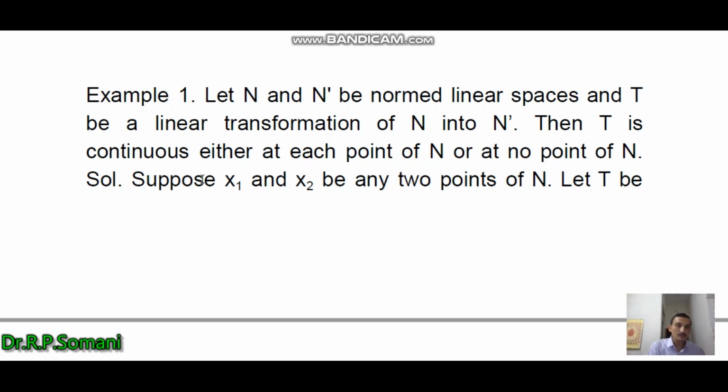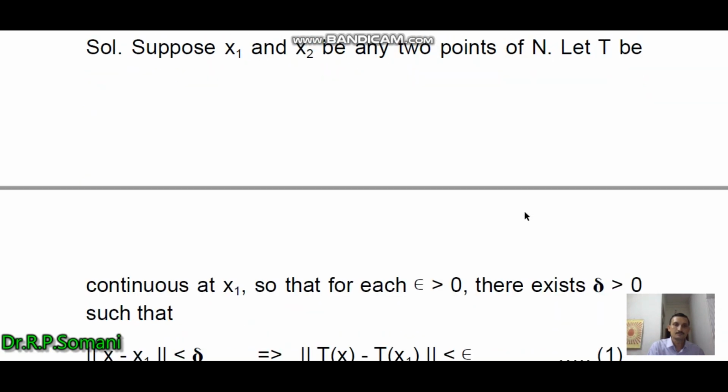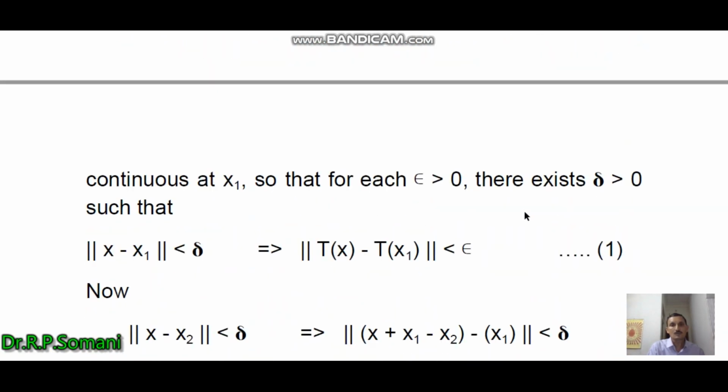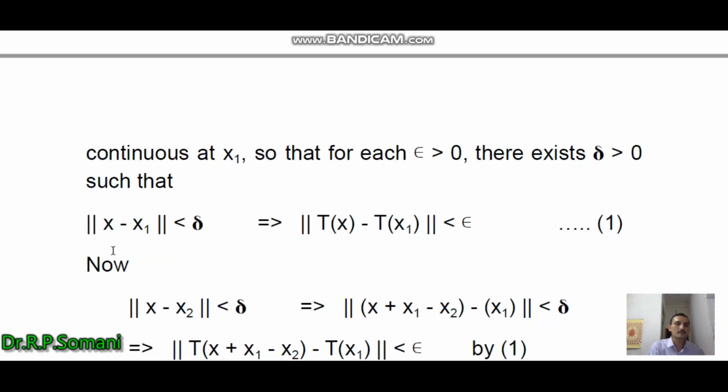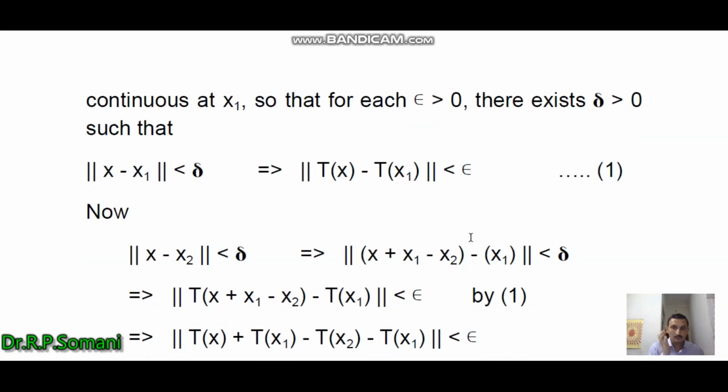So for the proof, suppose we are considering 2 points x1 and x2, any 2 points of N, and let T be continuous at x1. So by the definition of continuity, for each epsilon greater than 0, there exists delta greater than 0 such that norm of x minus x1 less than delta implies norm of Tx minus Tx1 is less than epsilon. This is by the continuity of the linear transformation T.